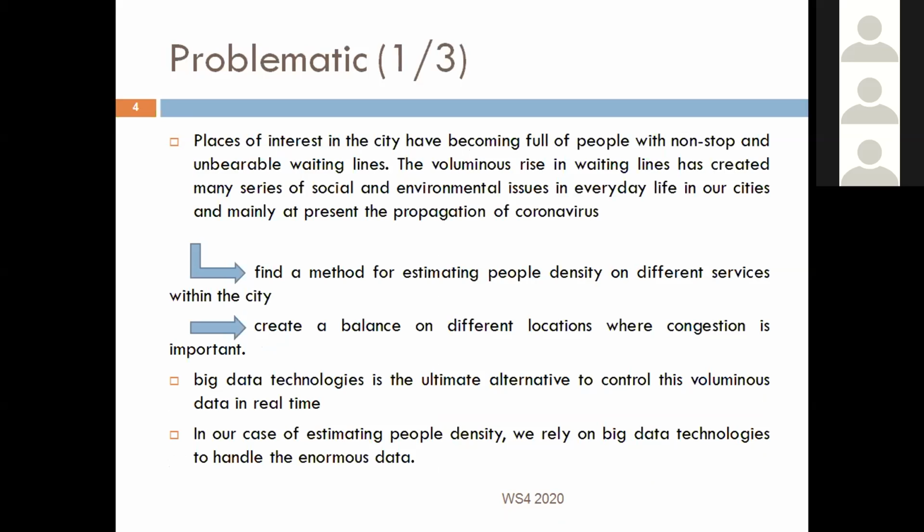So here we need to find a method for estimating people density on different services within the city, which would help us afterward to create, for example, a balance on different locations where congestion is important. In this direction, big data technologies are the ultimate alternative to control this voluminous data in real time. In our case of estimating people density, we rely on big data technologies to handle this enormous data.